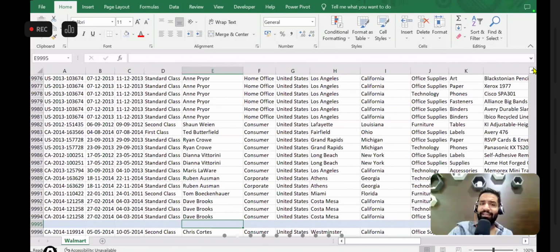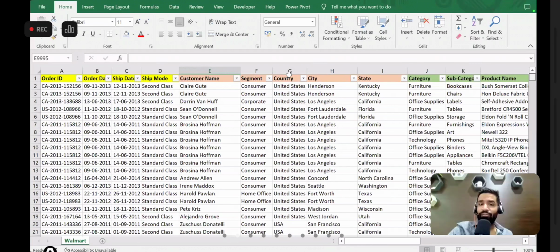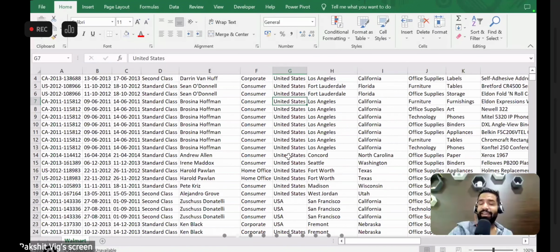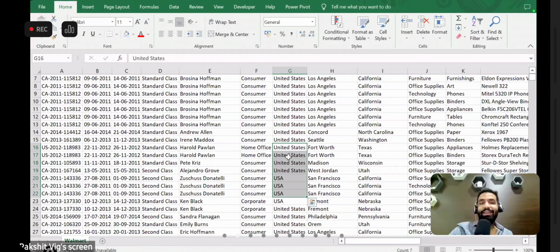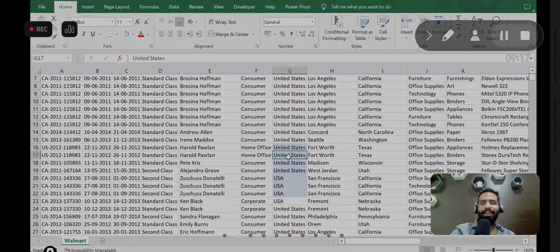Now, guys, the second issue that I found with this data was in the country column. In the country column, you will see every value is United States, that's perfectly fine. But somewhere here, there is USA as well. And now this is not good. Our data is not consistent. Somewhere we have USA, somewhere we have United States, somewhere we have United States of America, etc.